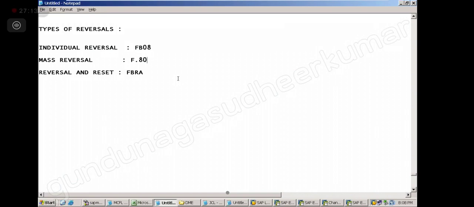So after posting it is equal to your FB50 only. Whether you posted in FB50, FBR2 or F.14, after posting all the documents are equal. The entry is posted. So to reverse all of them, it is the same T code, FB08.